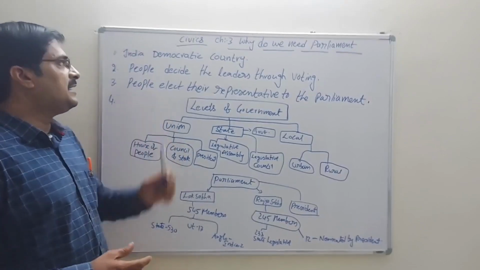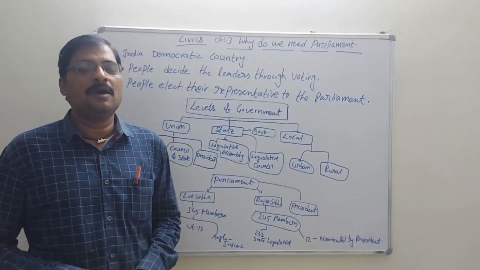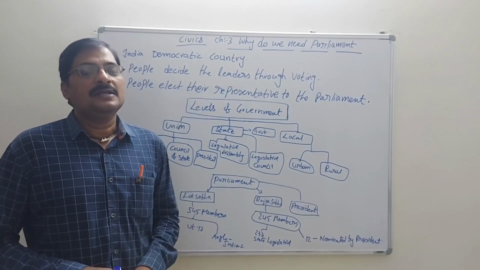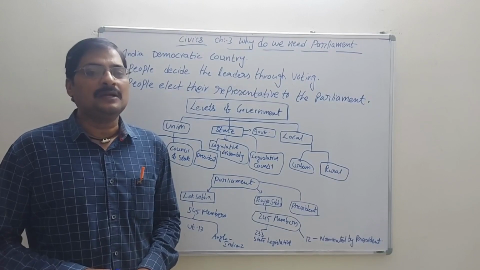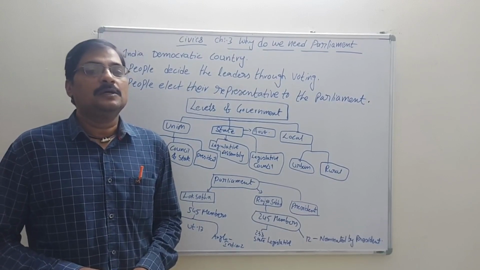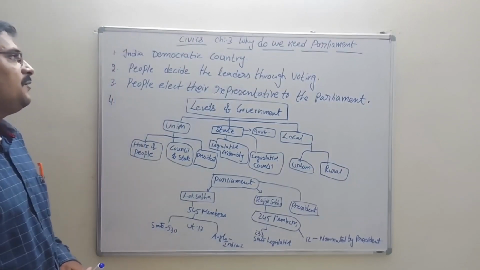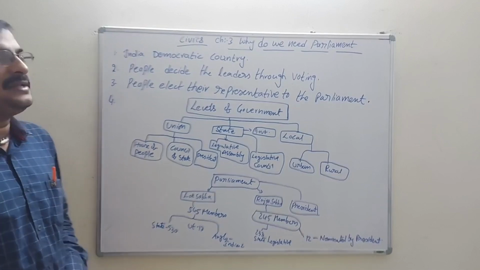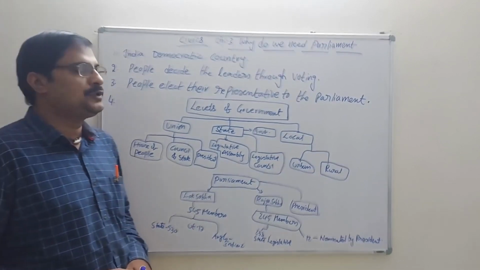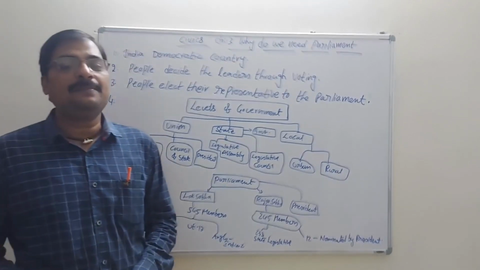India is a democratic country. You know about that. Democratic means people are ruling the country. People elect the leaders through voting only. We have some rules in a democratic country. Like in India, people decide the leaders through voting, and people send their representatives to the parliament. So actually, why should we need parliament?